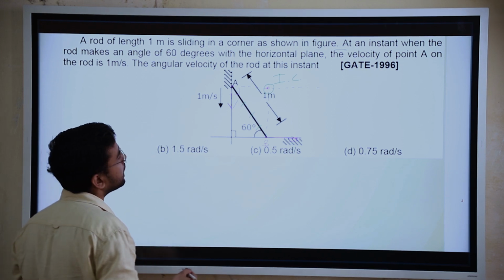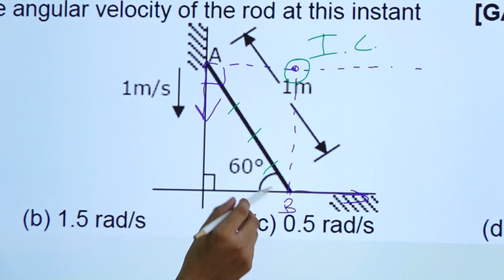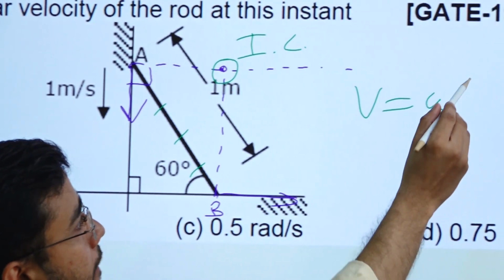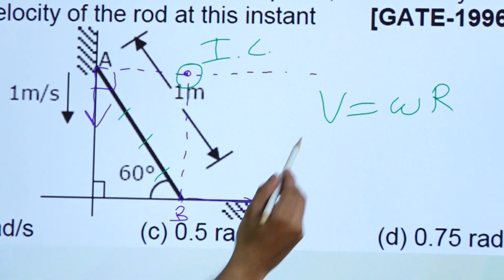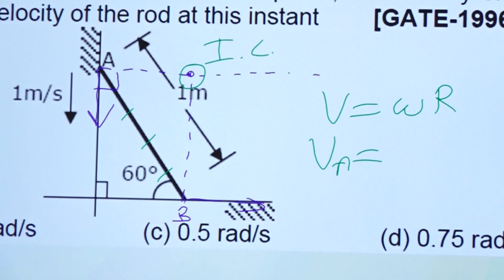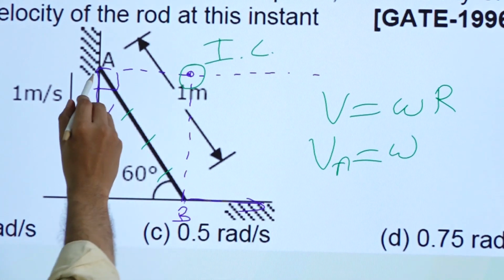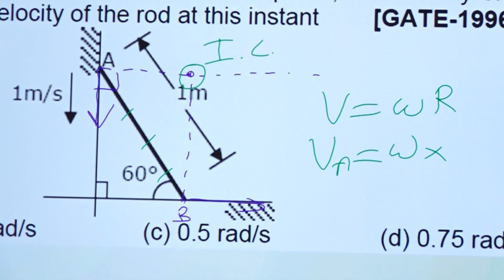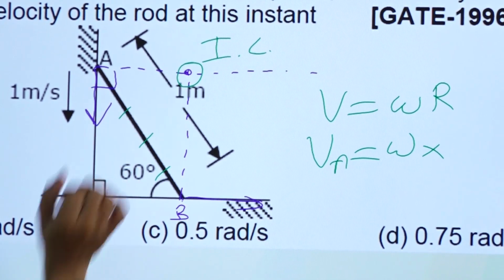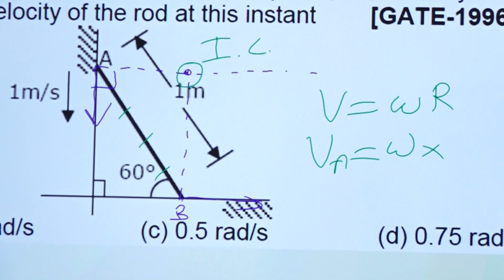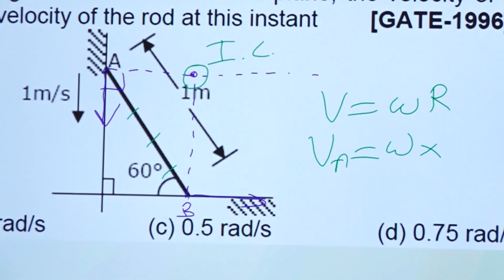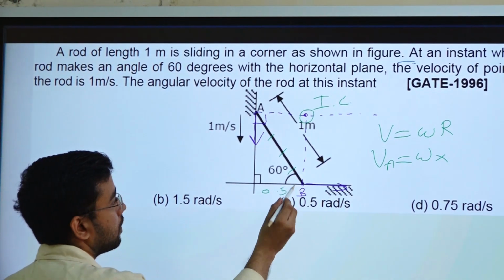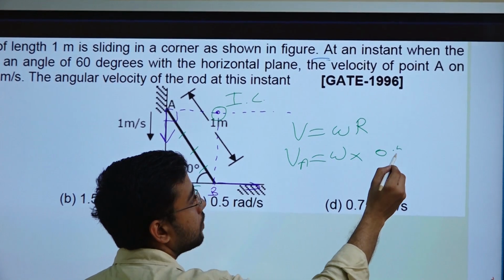So we can easily find the angular velocity of the rod because we already know the velocity of point A, right. The formula is V is equal to omega r, right? So V is nothing but VA. Omega is the angular velocity of point A, or of the whole rod, right? And what is r? It is the perpendicular distance here, right. The rod has a length of 1 meter, so 1 cos 60 will be 0.5, right? So r will be 0.5.